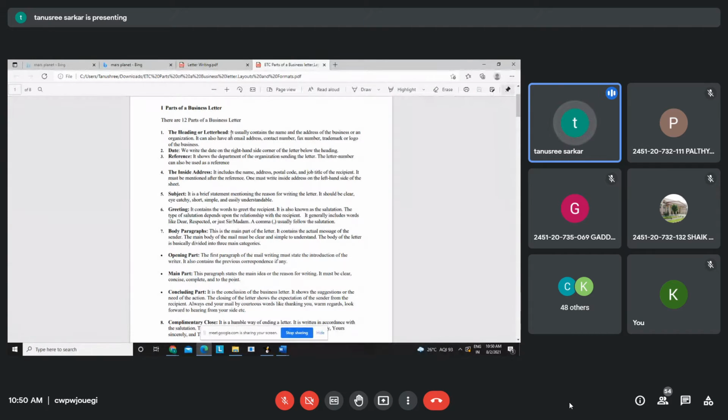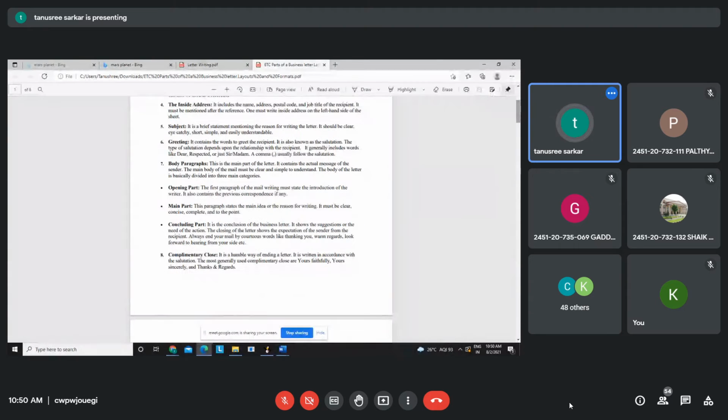Then the inside address, meaning the receiver's address, his name, location, everything. Then you have a subject. Then you have a greeting. Sometimes we greet first and then we write the subject, right? Then we have the body paragraphs, the statement of the problem, you can call it. The body paragraphs will have an opening part, main part, and concluding part.